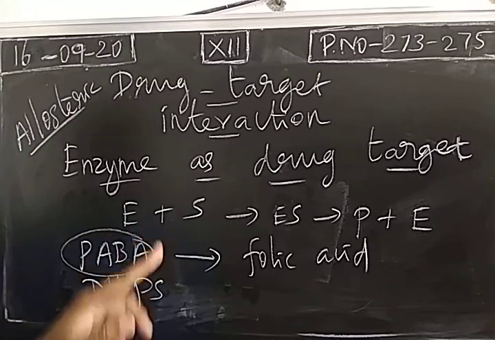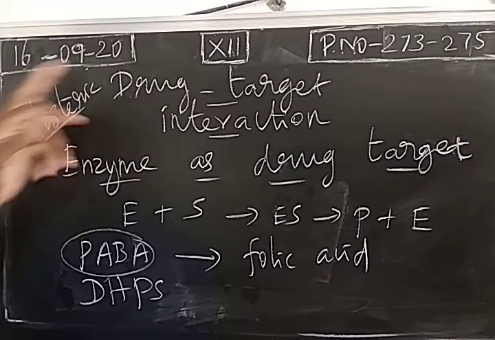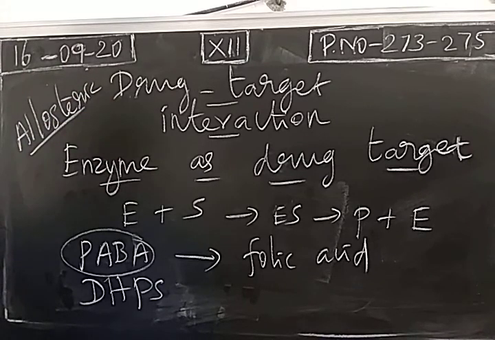So instead of this substrate para-aminobenzoic acid, we take a drug sulfanilamide, which is an antibiotic. That sulfanilamide will be combining with this, which inhibits this enzyme, so it is an enzyme inhibitor, also known as competitive inhibitor. Folic acid synthesis is prevented. And some inhibitor molecules will not only bind with one particular site, they will bind with many sites. So we call the different sites allosteric sites. So the inhibitor molecule is called an allosteric inhibitor. With this, the 5 more questions are over.